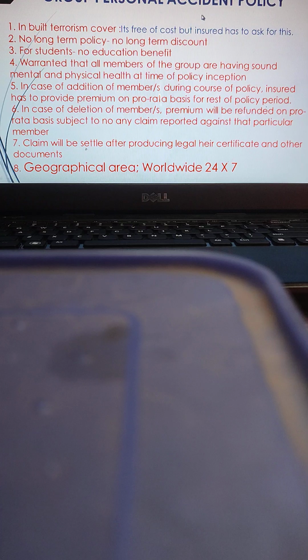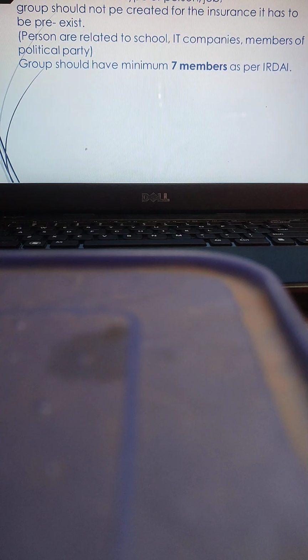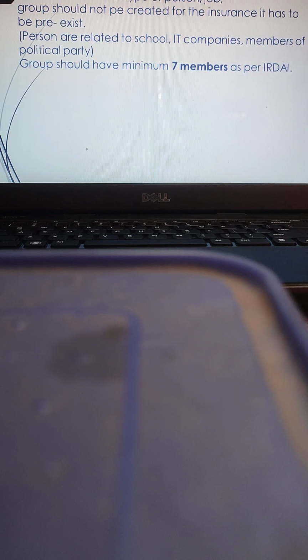Geographical area is worldwide and the cover is applicable 24/7. Group personal accident is for similar types of persons or similar types of jobs, because a group should not be created for the insurance purpose; it has to pre-exist. Persons are related to schools, IT companies, members of political parties, like that. The group should have a minimum of 7 members.